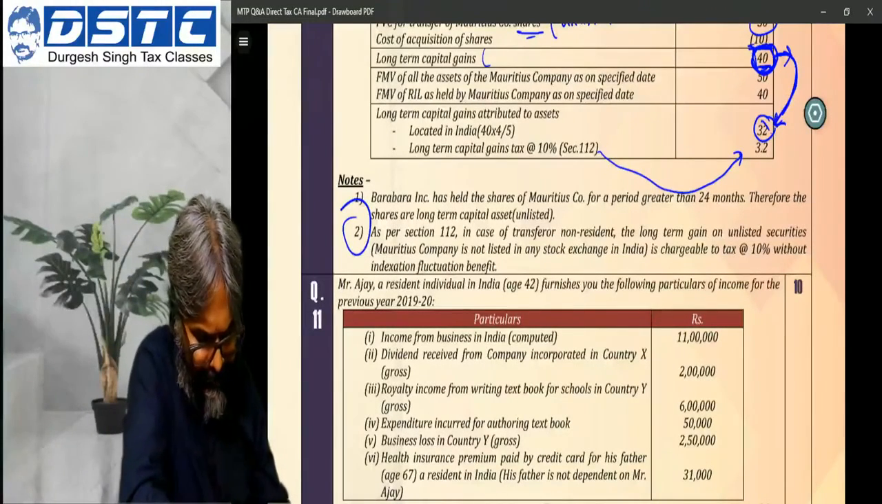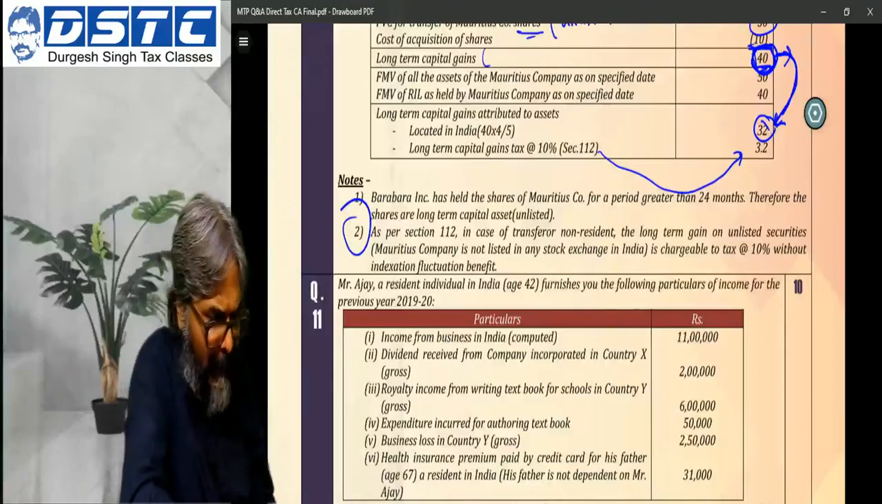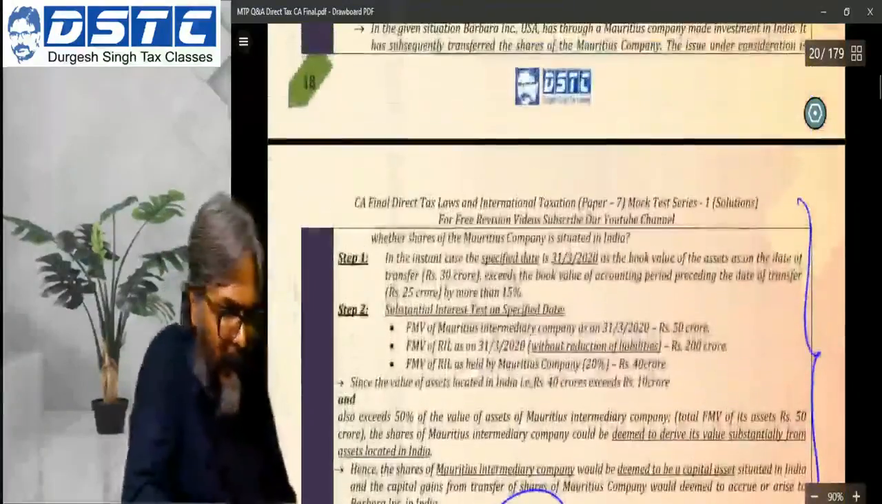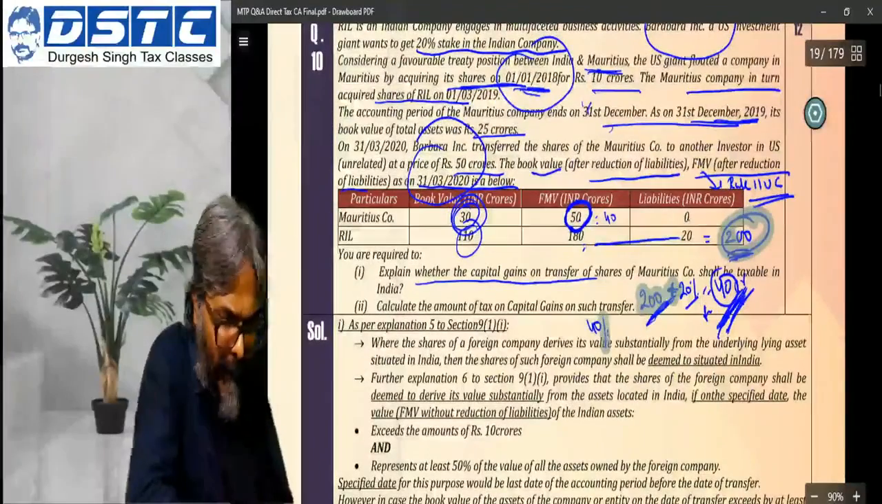Sir, how 80%? Pavan, Pratap, see, how did you get the 80%? Again, let me repeat the 80% calculation, for those who haven't understood the 80%.